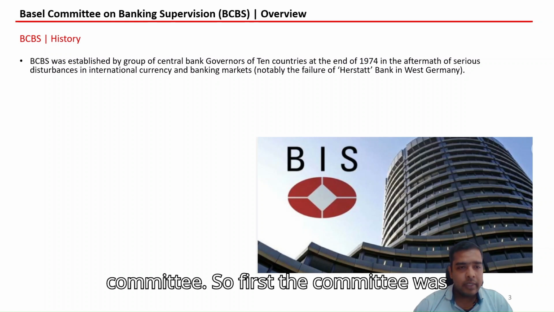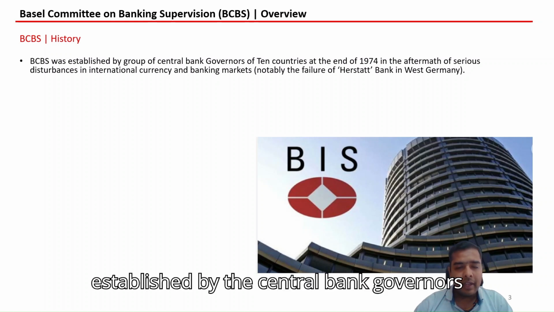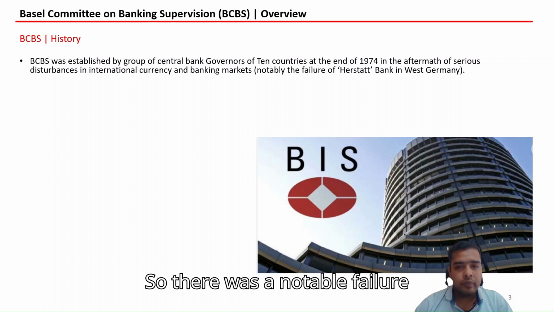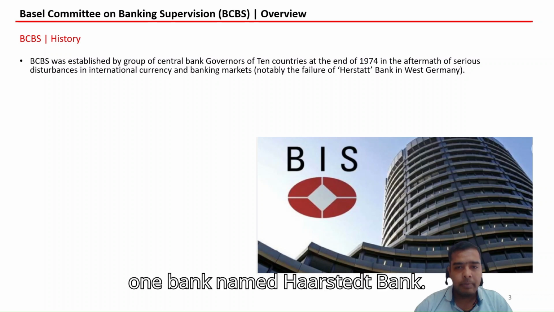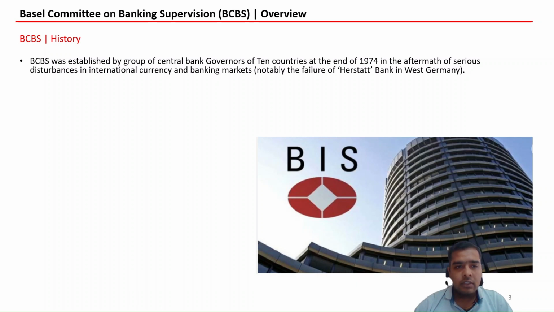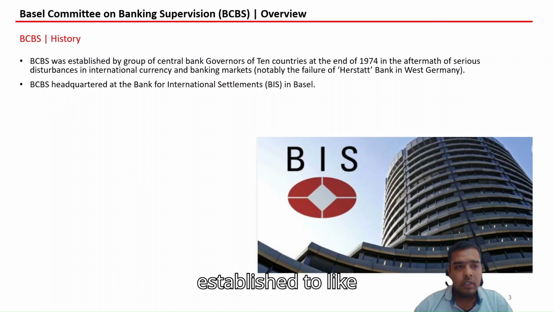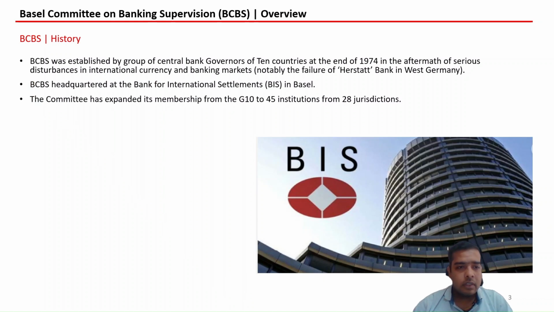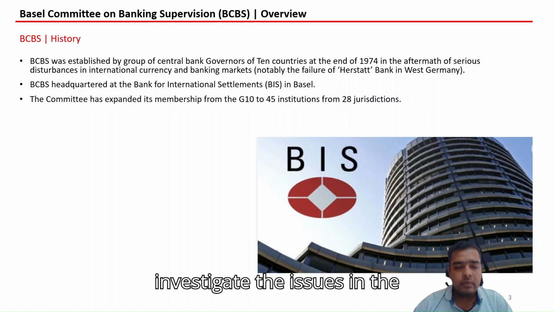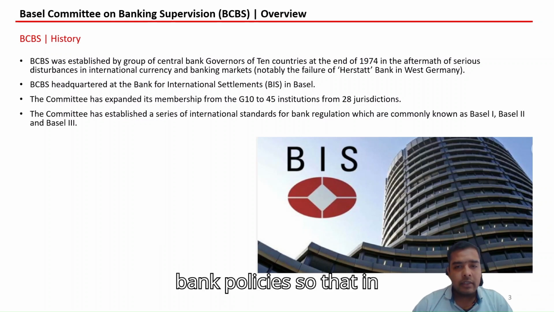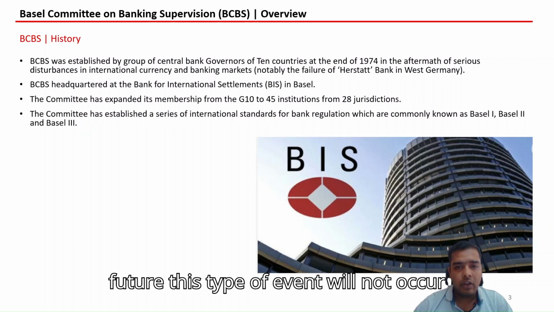committee. So first, the committee was established by the central bank governors of G10 countries at the end of 1974. There was a notable failure of a bank named Herstatt Bank, following which the committee was established to investigate the issues in the banking framework and enhance bank policies so that in future this type of event will not occur.